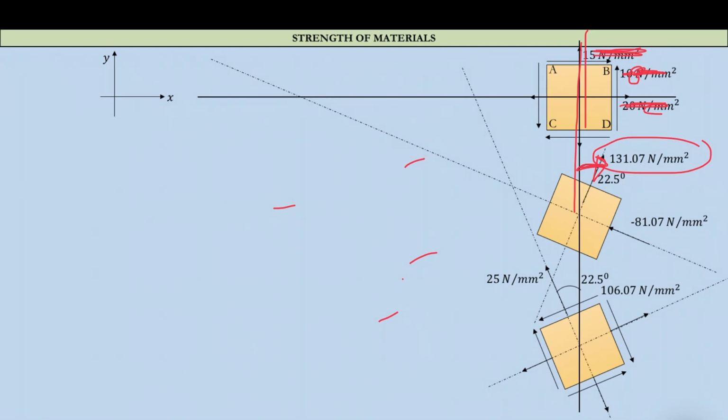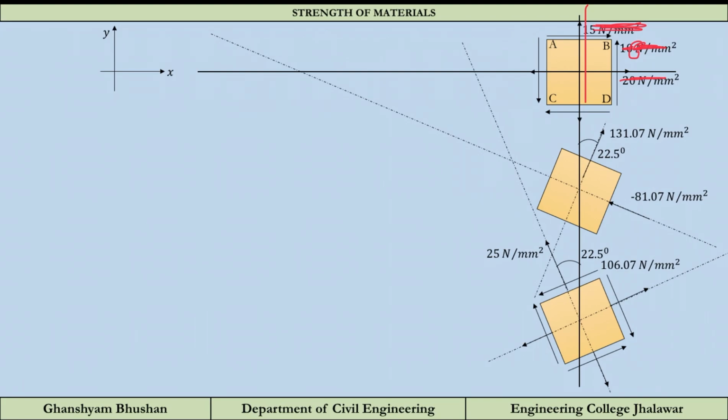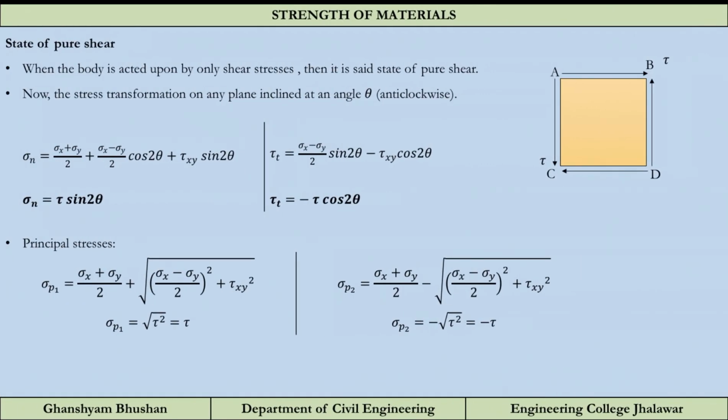You have to show these diagrams also when you put the final result. If it is asked in the question to show the orientation of the principal planes or the plane of maximum shear, you have to draw something like this. Clear? Now let us move to our next topic, which is state of pure shear.